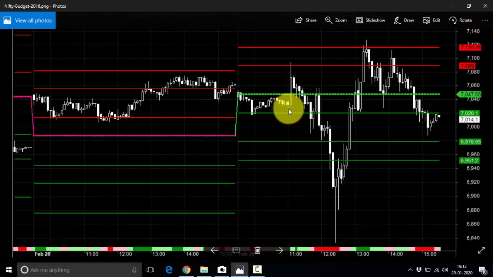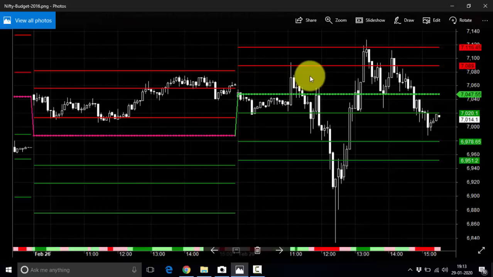At 11 AM the market starts to be volatile. It tested the R1. From R1 it has actually come down till the pivot and S1. It has not tested the S2. From S1 it has once again moved to the pivot. So you can see we have got two moves, from R1 to pivot and S1, and from S1 to pivot once again. This is the accuracy of this system.